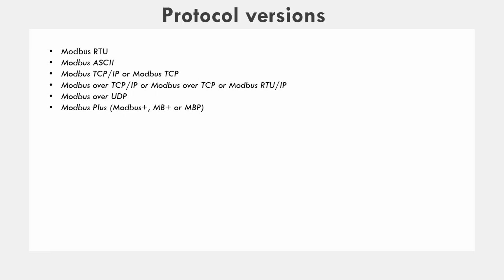Then the next protocol is Modbus over TCP/IP, or Modbus over TCP, or Modbus RTU/IP. This is a Modbus variant that differs from Modbus TCP in that the checksum is included in the payload, as in Modbus RTU.